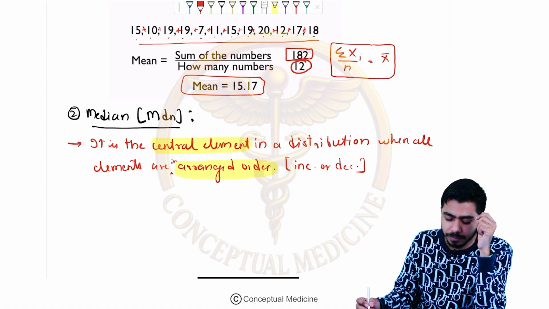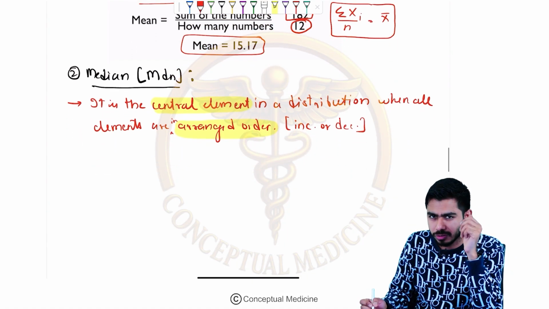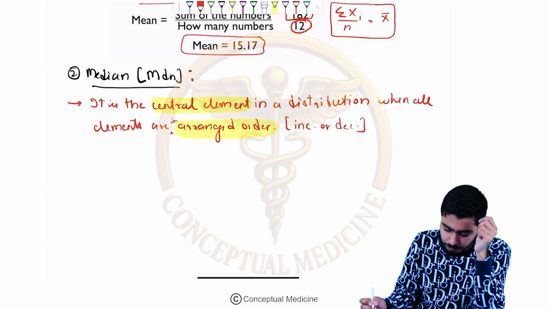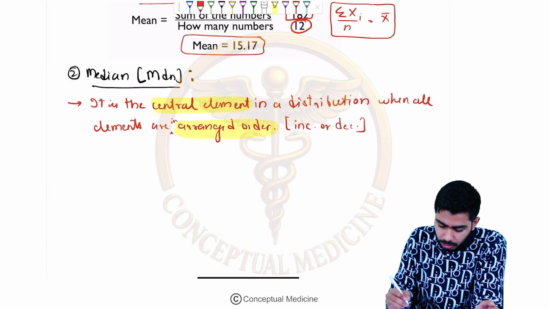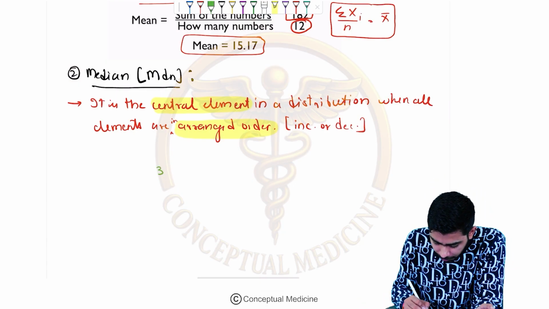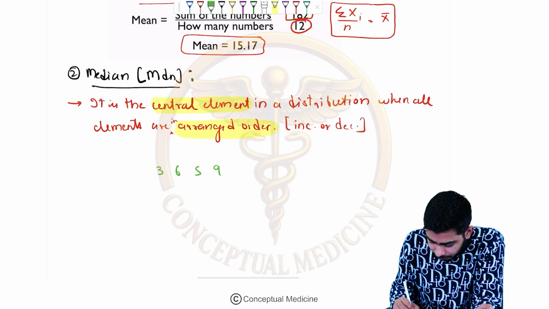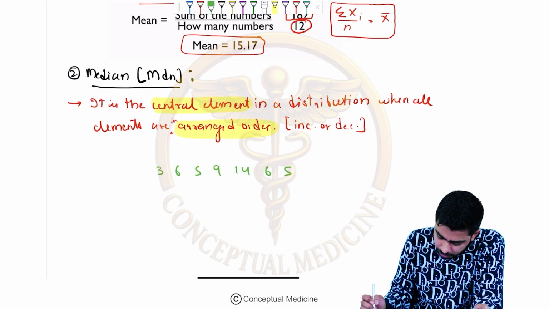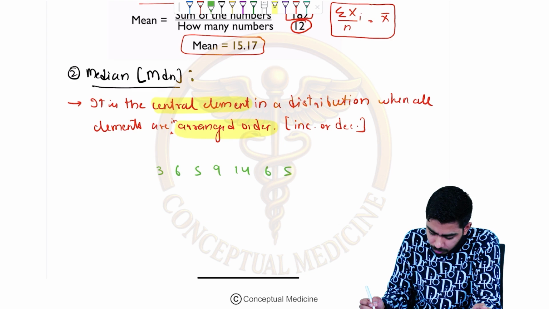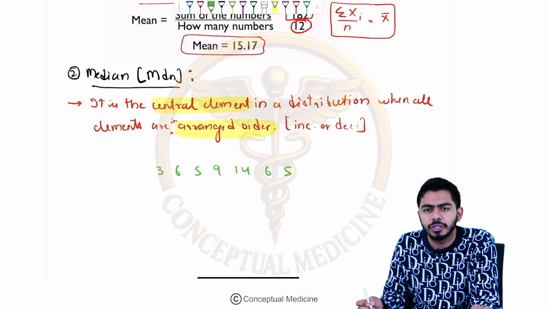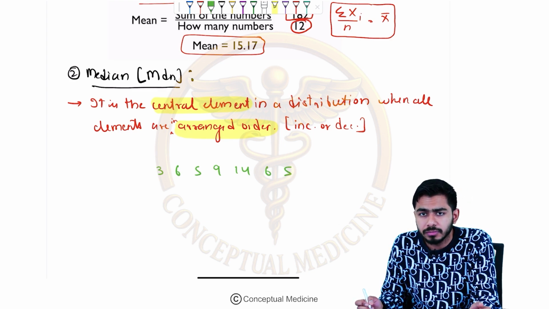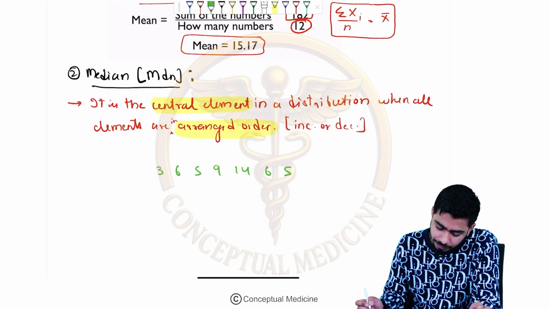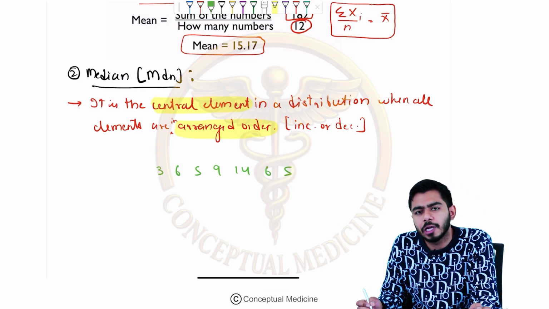Okay, now there could be two conditions. Let me give you an example. Guys, here let's say 3, 6, 5, 9, 14, 6, 5. These variables are given. How many elements are there? 1, 2, 3, 4, 5, 6, 7. If I ask you to calculate the mean, can you calculate that? I hope the answer is yes. Okay. Now I'm telling you to calculate the median also.